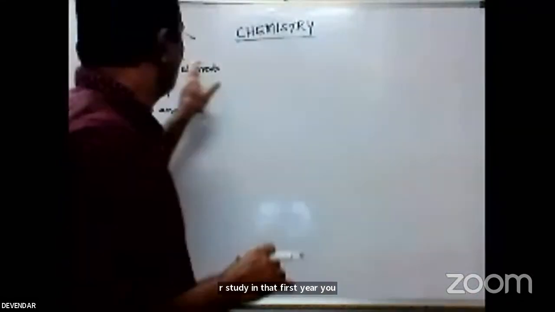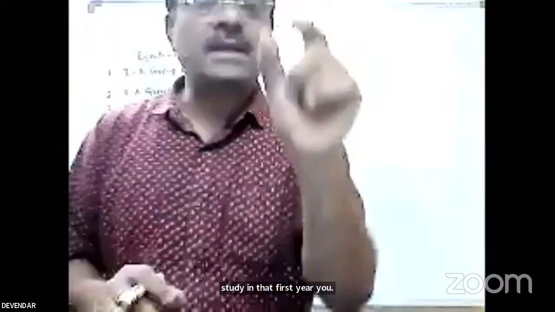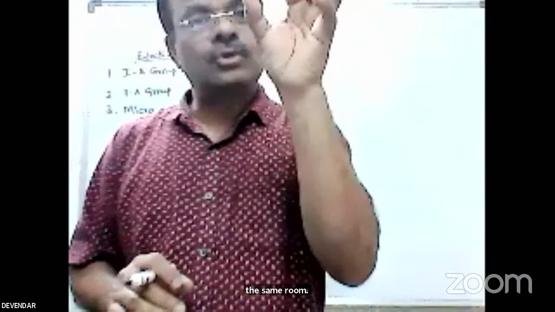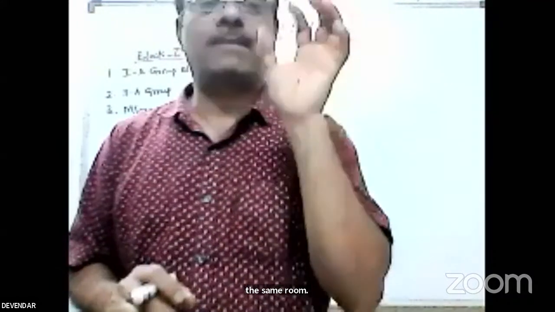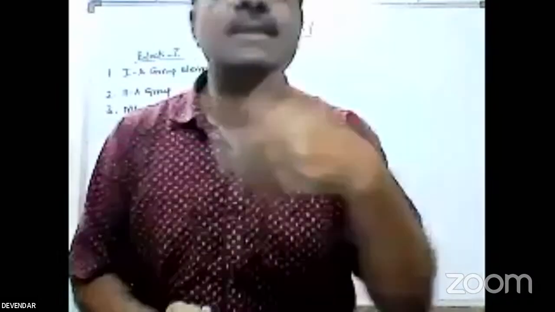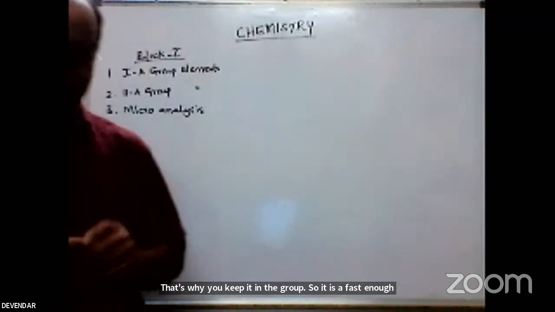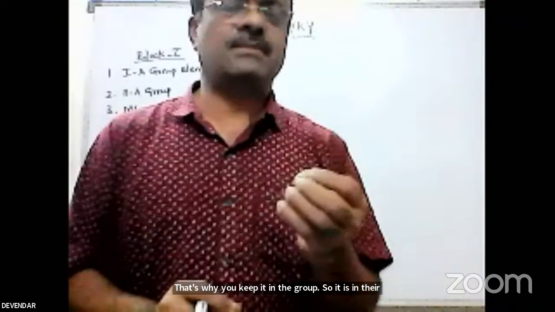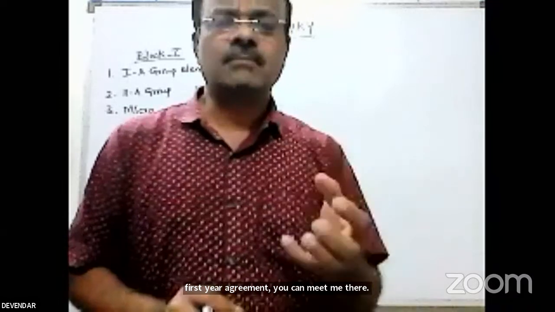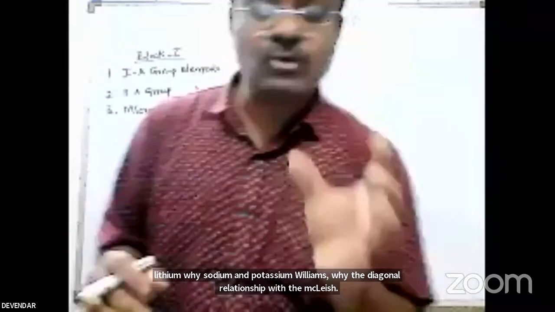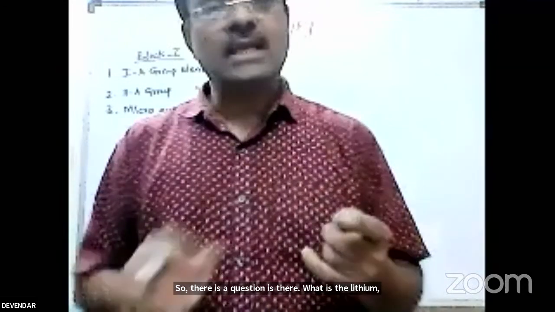The group is called a group because similar properties are present in the same group. If you study the properties of the lithium element, the remaining elements show similar properties. That's why they are kept in a group. In the first A group, there are lithium, sodium, potassium, rubidium. Why does lithium have a diagonal relationship with magnesium? There is a question: how is lithium related, with similar properties, to magnesium of the second group?